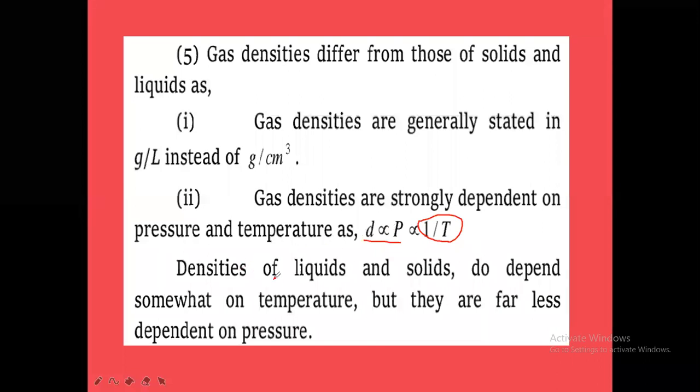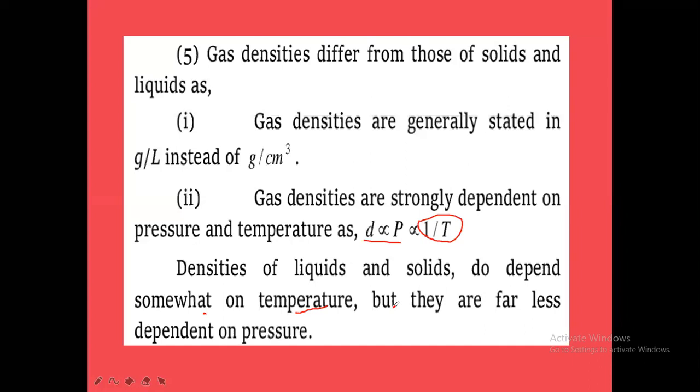And here, densities of liquids and solids mostly do not depend on temperature. They depend only somewhat on temperature, only a little effect of temperature will be there on the density of liquids and solids, but they are far less dependent on pressure.